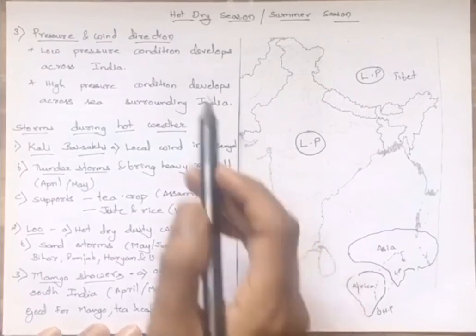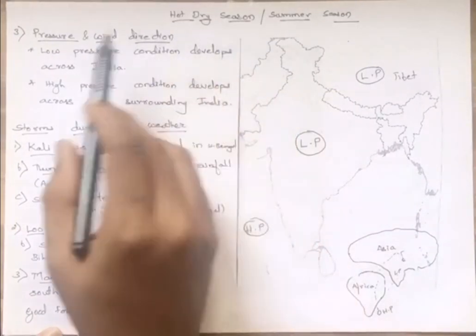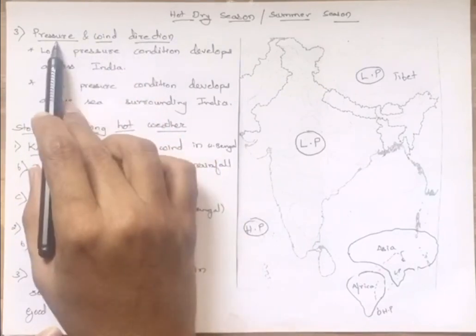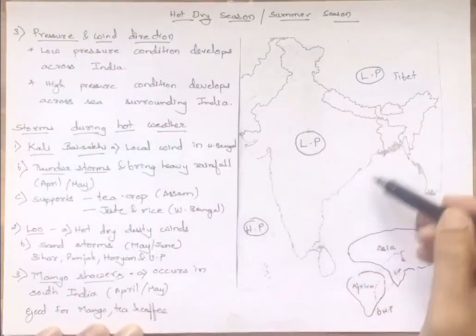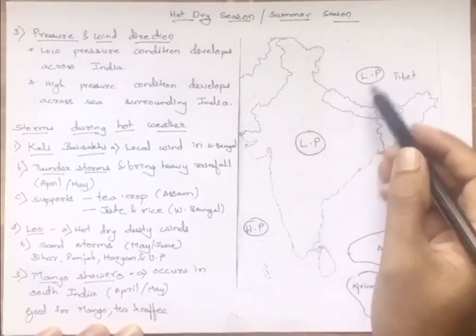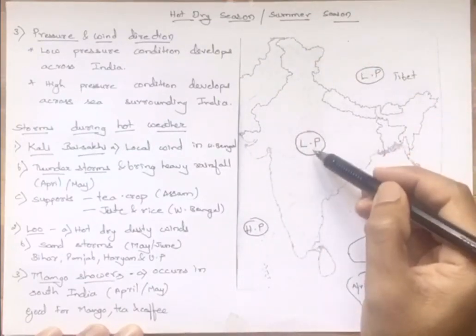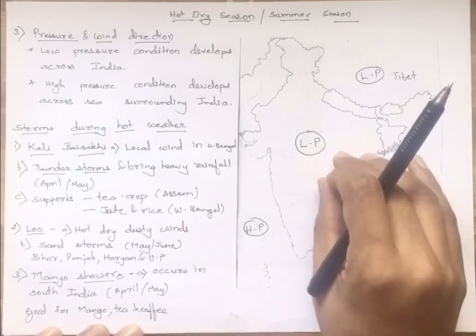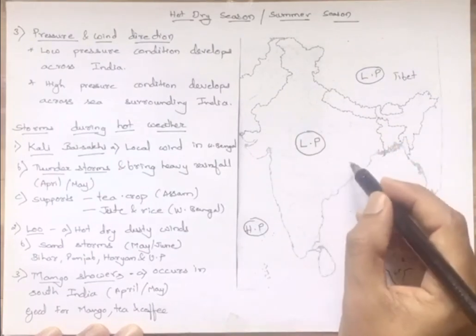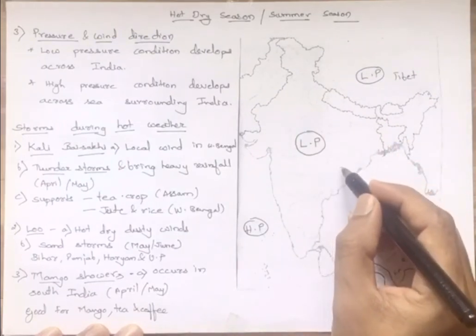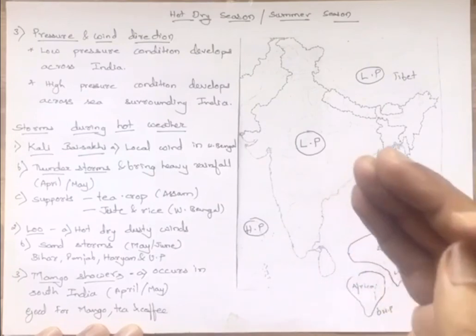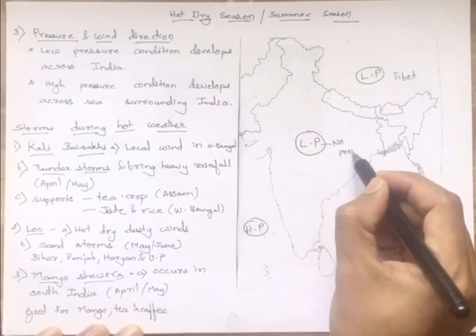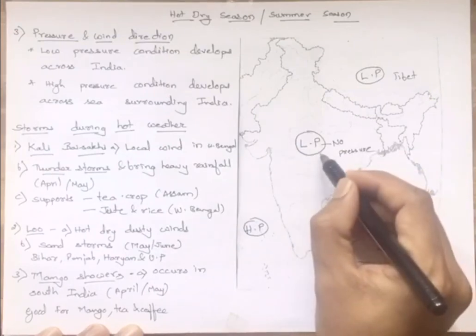Okay, students, during the hot dry season, we will see what kind of pressure develops on our country and what are the wind directions. Pressure, when you talk about the Indian landmass and the surrounding area, we see low pressure getting developed. This low pressure is because of the intense heat that we receive. Because of the intense heat, the land gets heated, the air above it gets heated, becomes lighter, expands, and goes up, creating no pressure or low pressure, right?